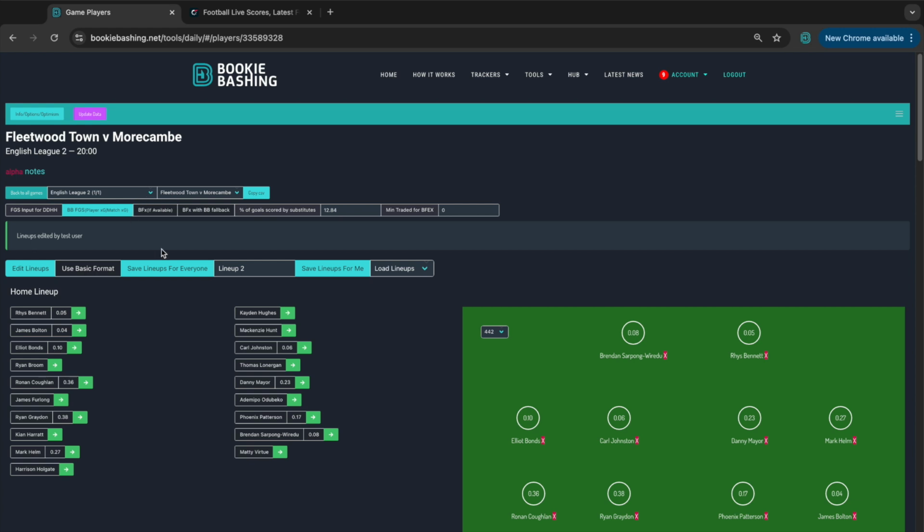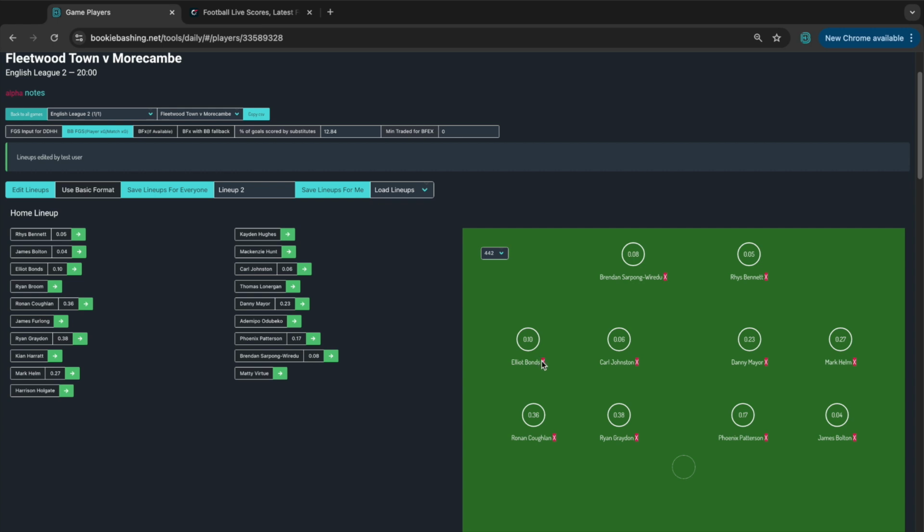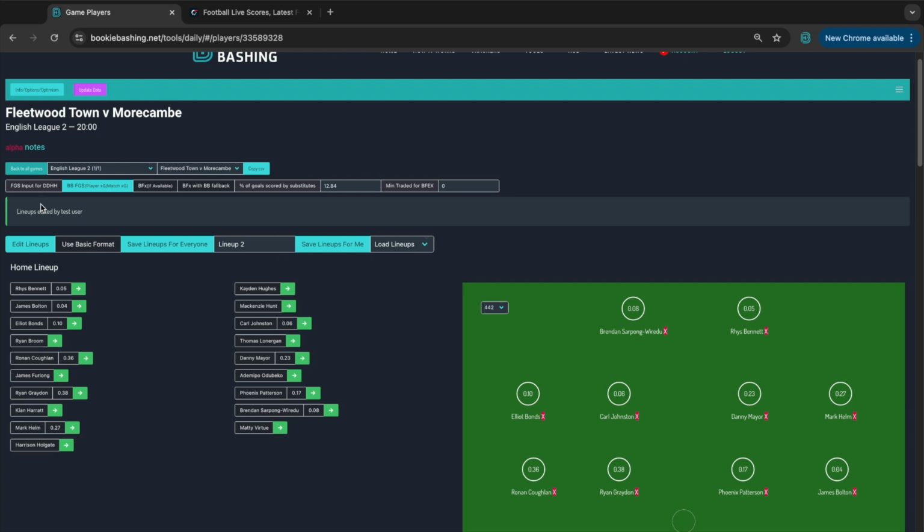Someone has asked the question, legitimately, what would happen if someone was a bad actor and they started removing players that were starting and putting in players that weren't starting to try and change the EV for everyone. Well, right at the top here, it says lineups have been edited by test user. Now, the account that I'm using right now is not my admin account. It's a test user account.